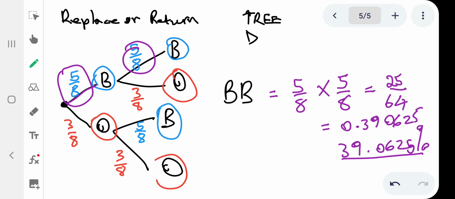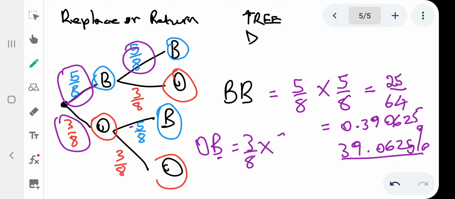And what is the probability of getting orange and then a blue ball? So getting an orange and then a blue ball, so that is 3/8, and then getting a blue ball, that is 5/8. Then basically calculate the probability.